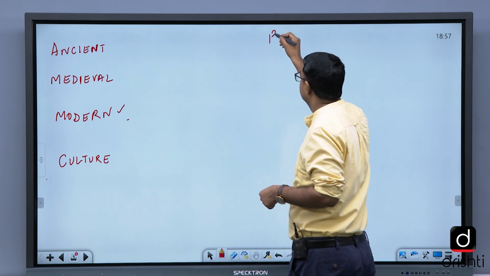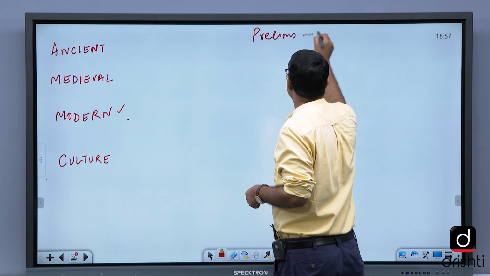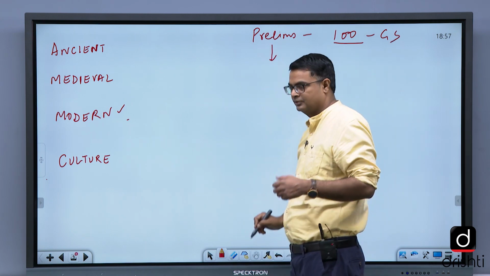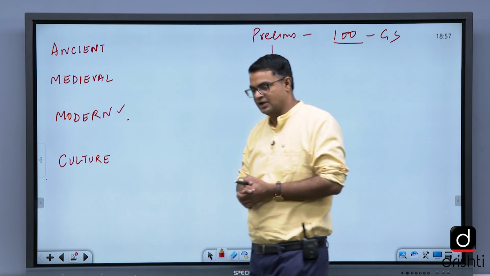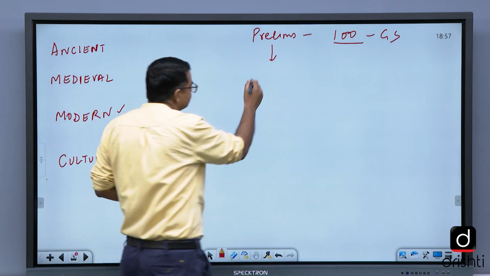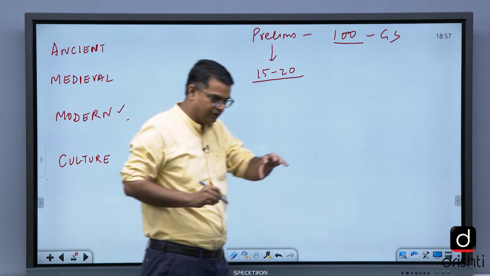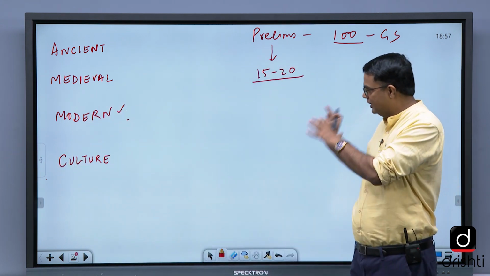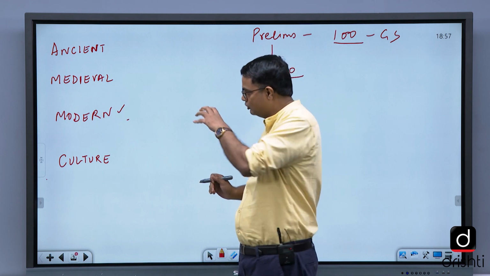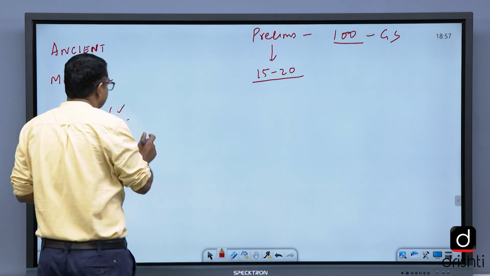In prelims they ask around 100 questions in GS. When we see the previous years' papers from the last 40 years, from 1979 to 2019, they ask around 15 to 20 questions in history. In the last year only 17 to 18 questions were asked from history and culture. If we divide these questions in the light of the previous years' papers, what topics are important for preparation of history and culture?